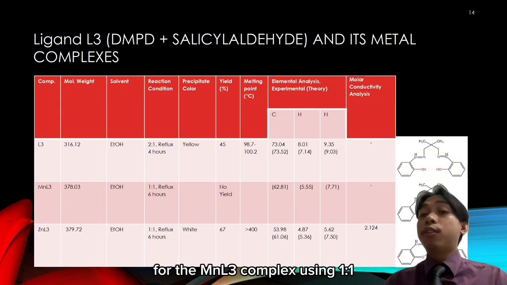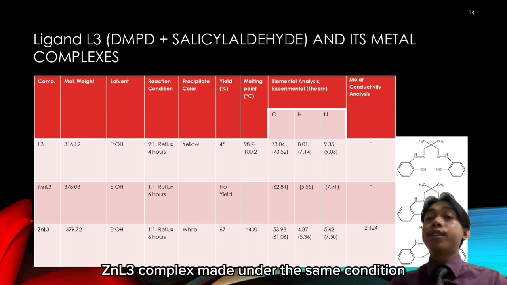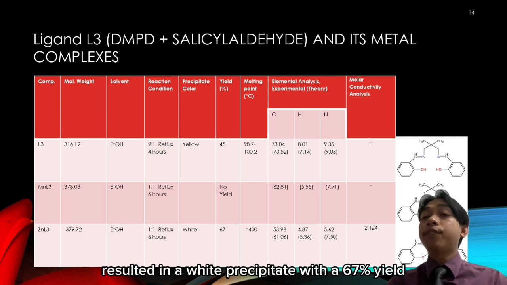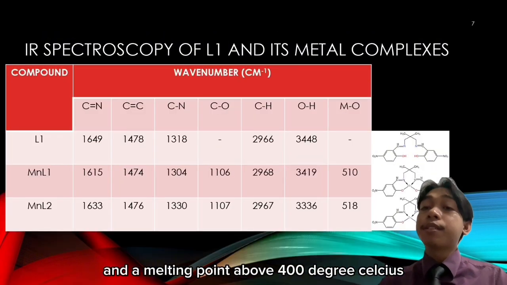For the manganese L3 complex, using a 1-to-1 ratio with a 6-hour reflux, no yield was recorded. The zinc L3 complex, made under the same conditions, resulted in a white precipitate with a 67% yield and a melting point above 400 degrees Celsius.